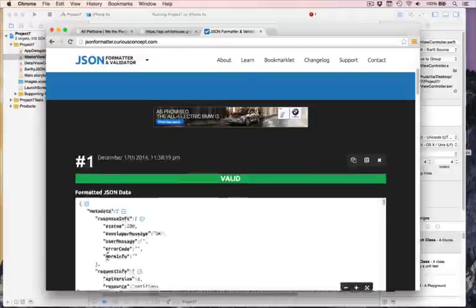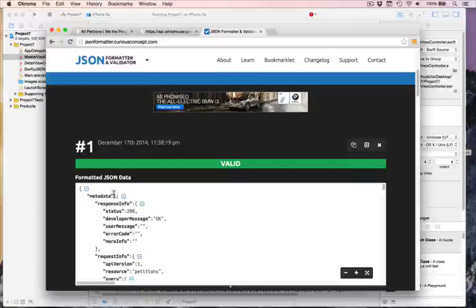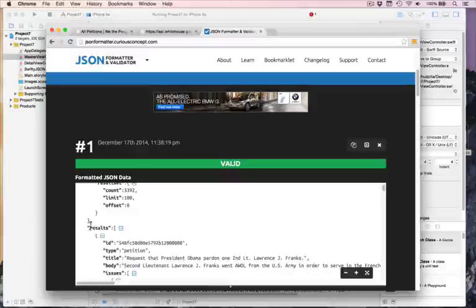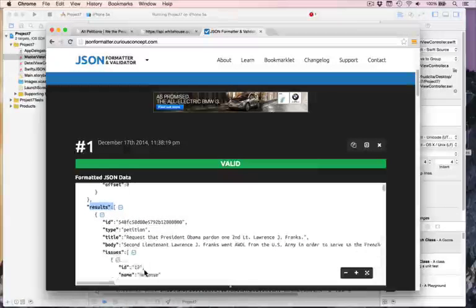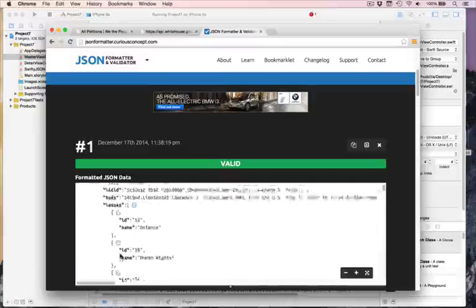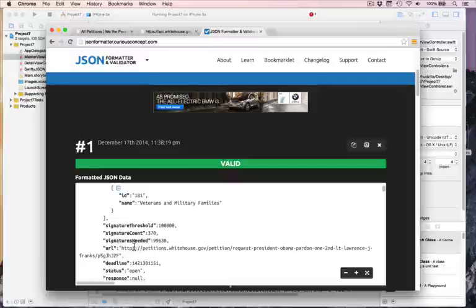First up, we can see there is a metadata field at the beginning, which contains a response info value, which contains a status. Status 200, by the way, is the web way of saying everything is okay, it all worked fine. Then beneath that, if you look below, you will see a results key, which contains all petitions as an array going down the way. Third up, each petition has a title and a body and some issues it relates to, plus some signature information beneath it. We'll use all that.